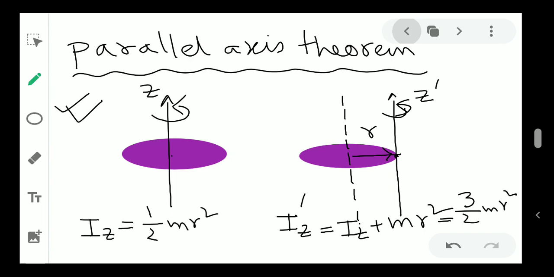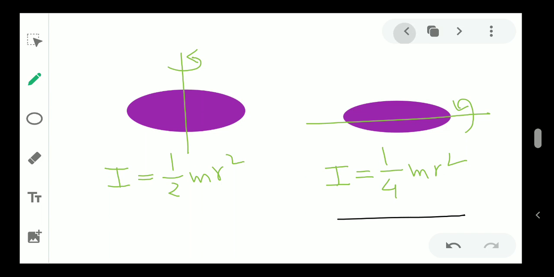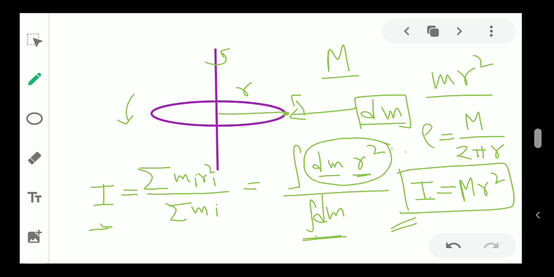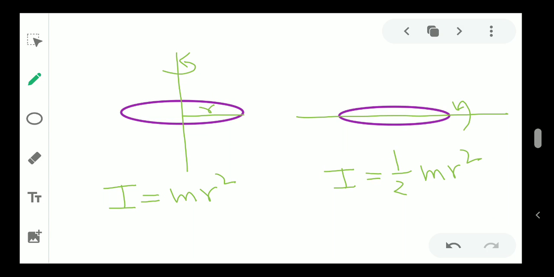The integration part, how these things are coming, I will not show you now because that will be confusing for you since you don't know how to do integration right now.